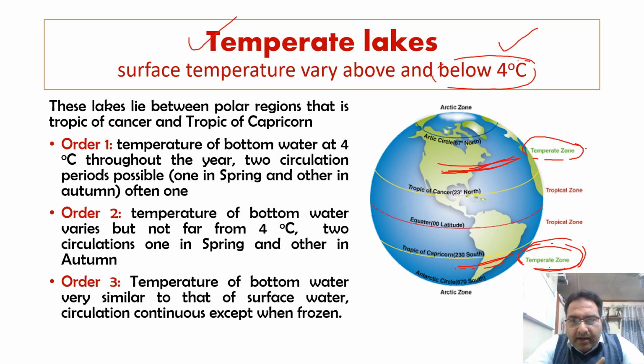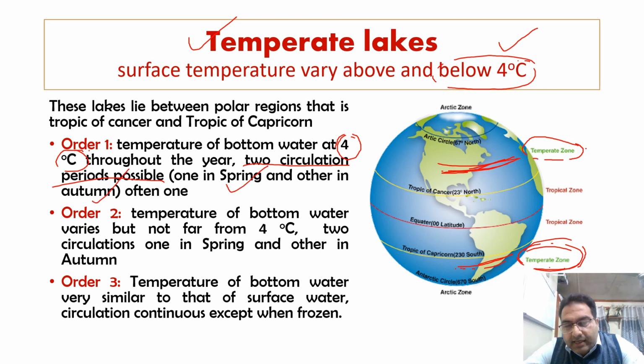Now, the temperate lakes of order 1, what are those lakes? The temperature of the bottom water is 4 degrees centigrade throughout the year. Two circulation periods are possible, one in spring and the other in autumn.